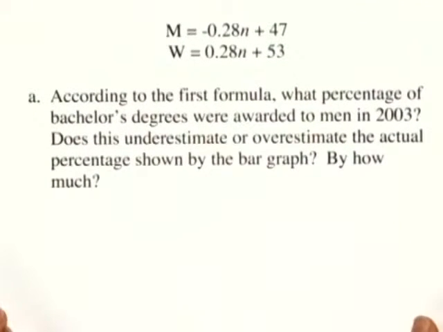According to the first formula, what percentage of bachelor's degrees were awarded to men in 2003? Does this underestimate or overestimate the actual percentage shown by the bar graph? By how much?